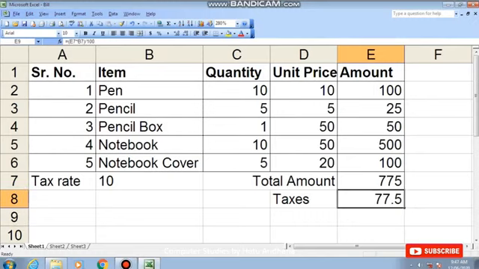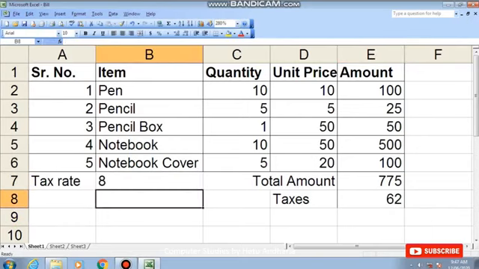Okay, now why did I type B7 here? I can straight away type 10 also, but that is not a wise step. Now suppose the tax rate changes to 8%, then I simply have to type 8 here. So automatically the tax amount will be changed here.